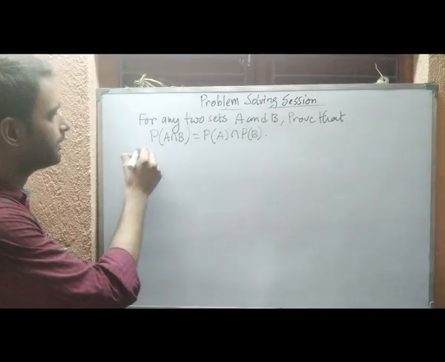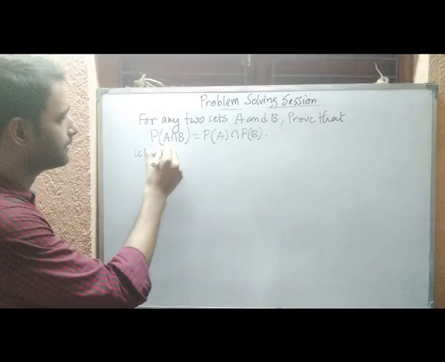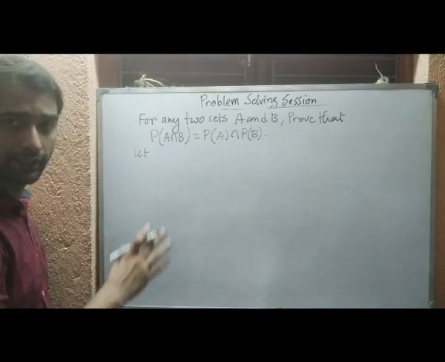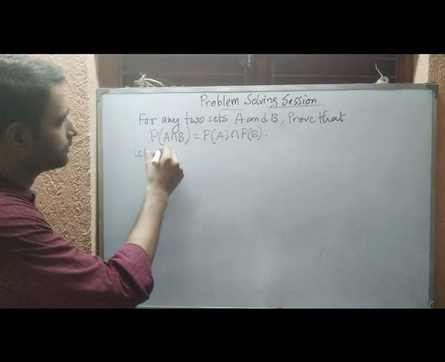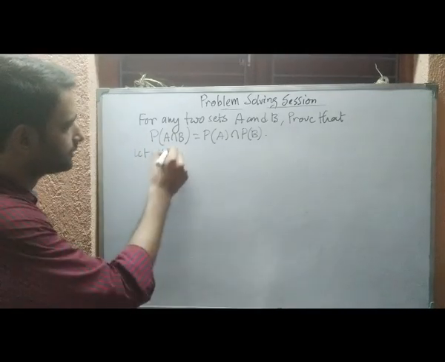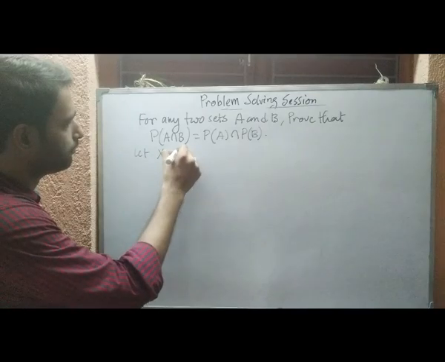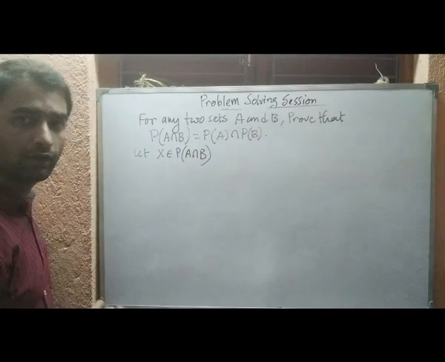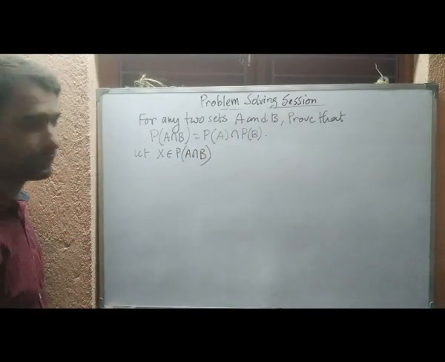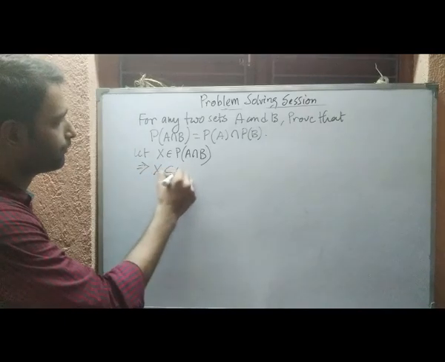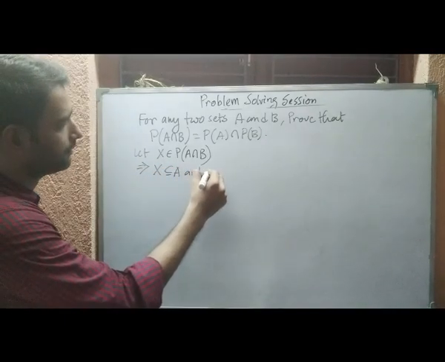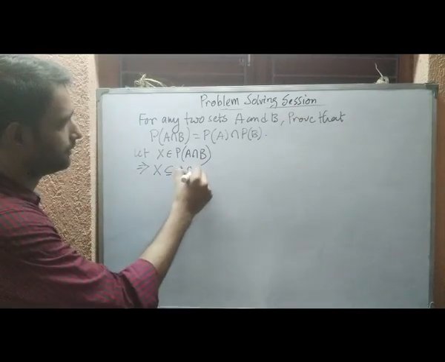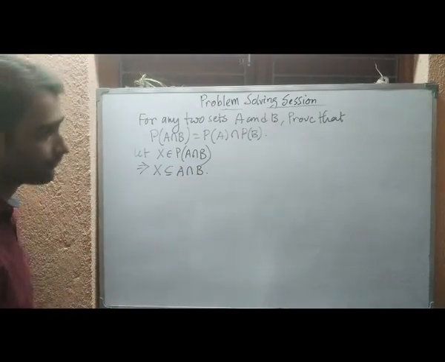Okay, so let us consider an element. Since it is a subset, we will write it in capital letters, as they are not usual elements. Suppose we write it as capital X. It belongs to the power set of A intersection B. Since it is a member of the power set, we can write that X is a subset of A intersection B.